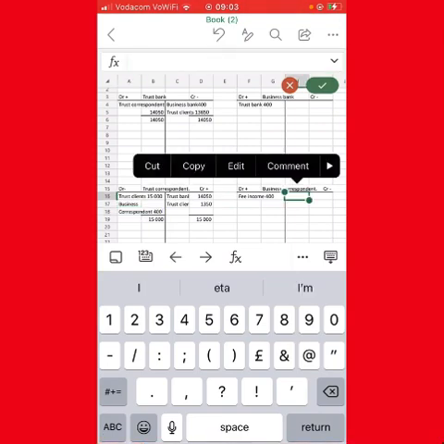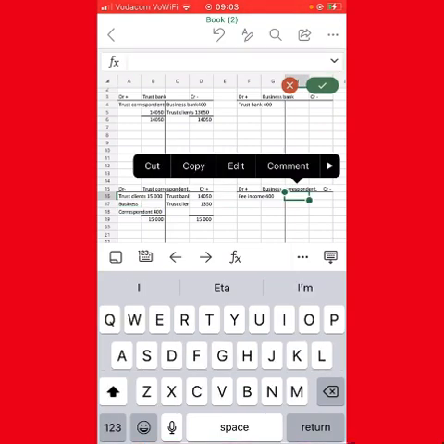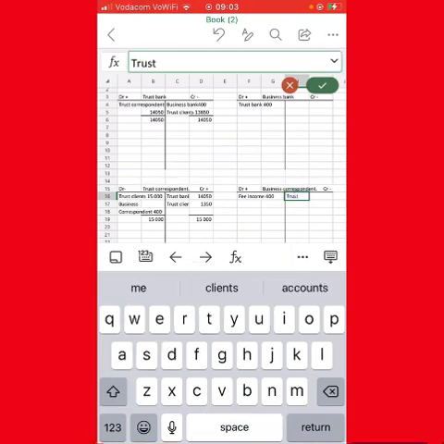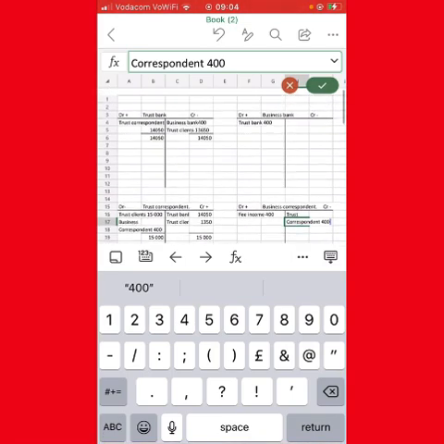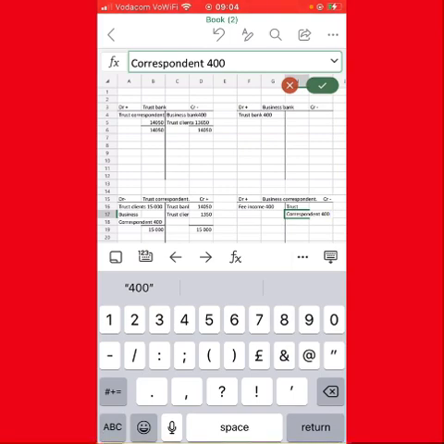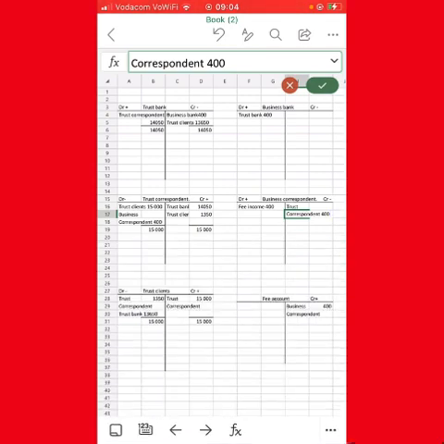So on the business correspondent, on the credit, what are we going to write? Trust correspondent of how much? Of 400. Remember, it took place between the 4 accounts. We go to our trust bank and business bank. If you check the trust bank, there is 400. On the business bank account, on the debit, trust bank 400, we have the transfer. So this is how we transfer on step number 5.